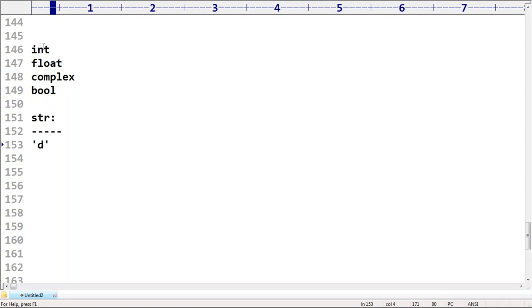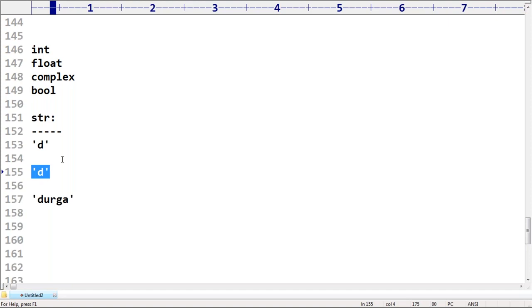Remember that. A single character within single quote is what type? I'm not asking about multiple characters within single quote, only a single character within single quote. What is it?